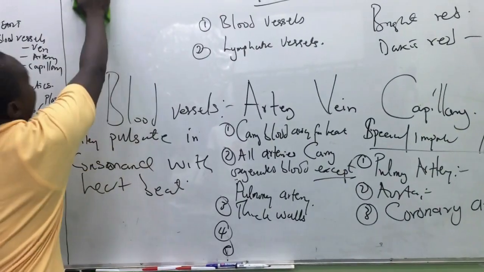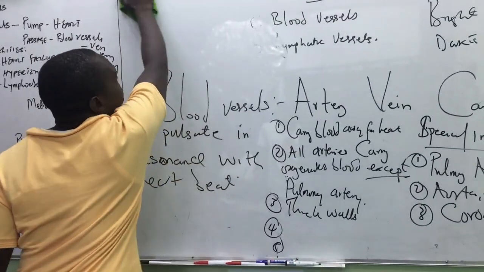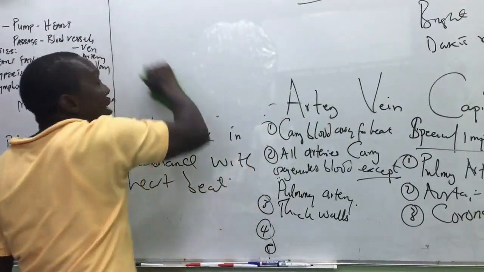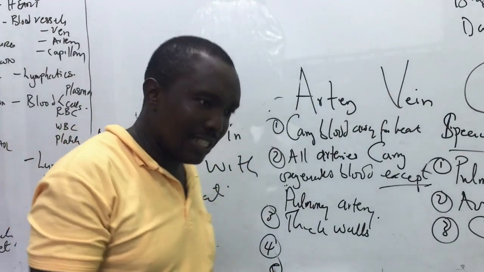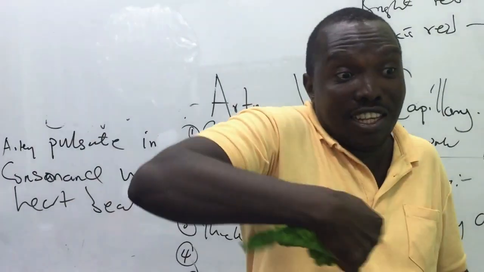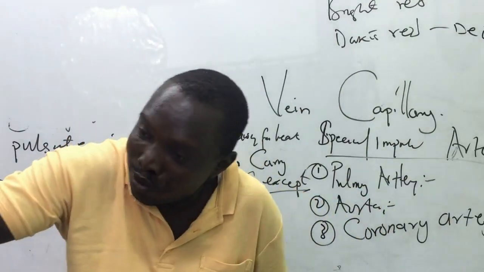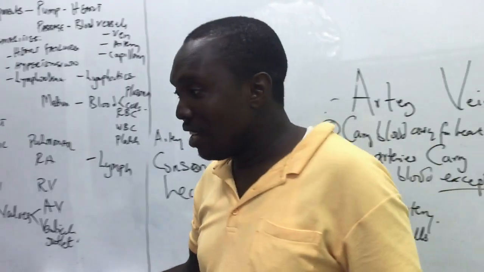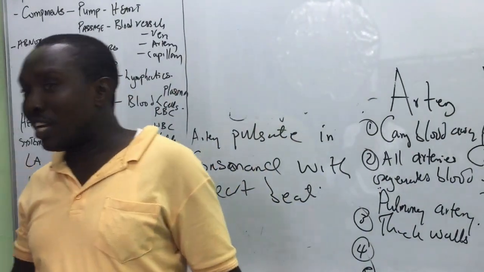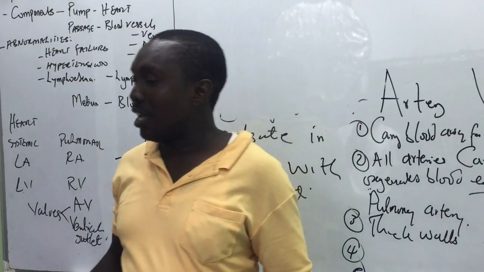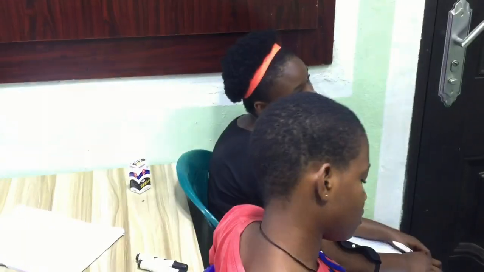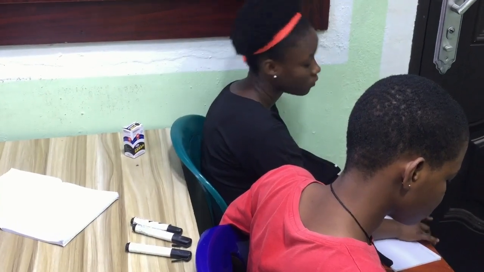The coronary artery is the artery that supplies the heart. What is the heart? The heart is the pump. Do you get that? So you see, the heart itself that pumps the blood has its own blood supply, which is from where? From the coronary artery. If there is blockage of the coronary artery, it will result in sudden cardiac arrest. Person will just die. And they will say that the village people have killed them. Nobody killed anyone.